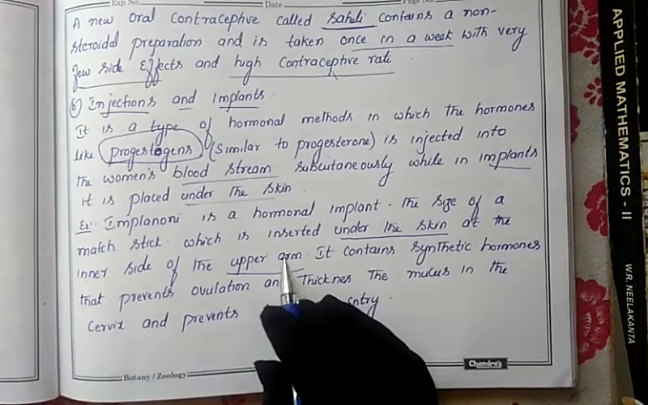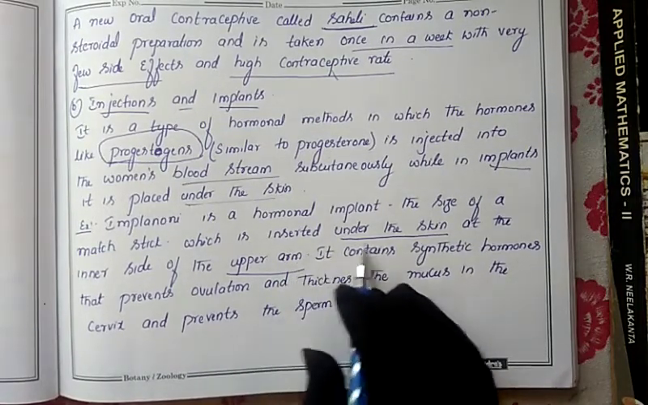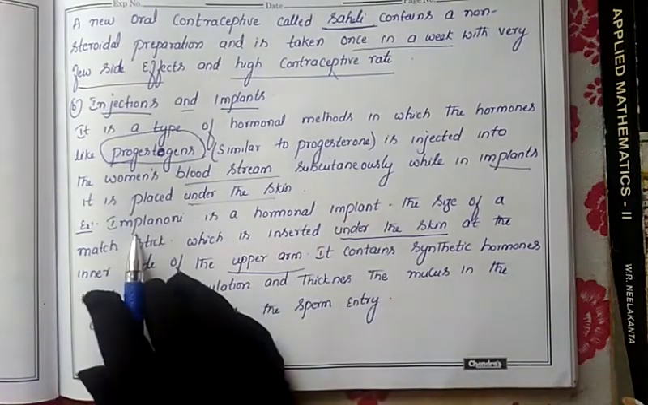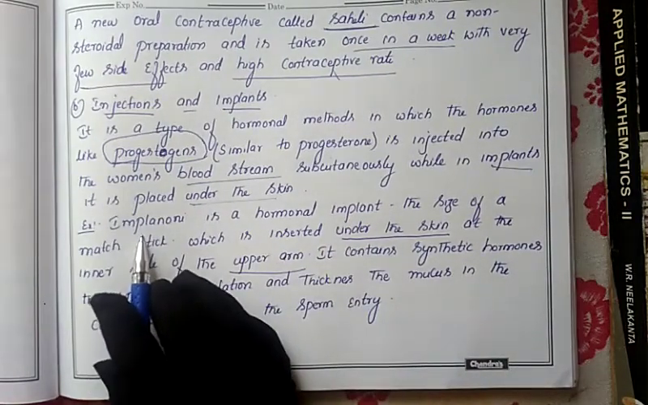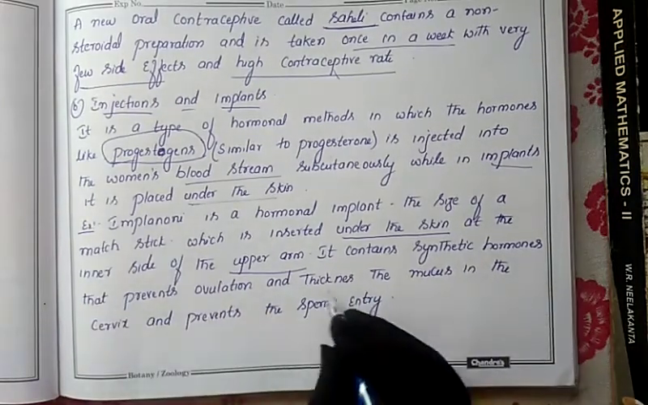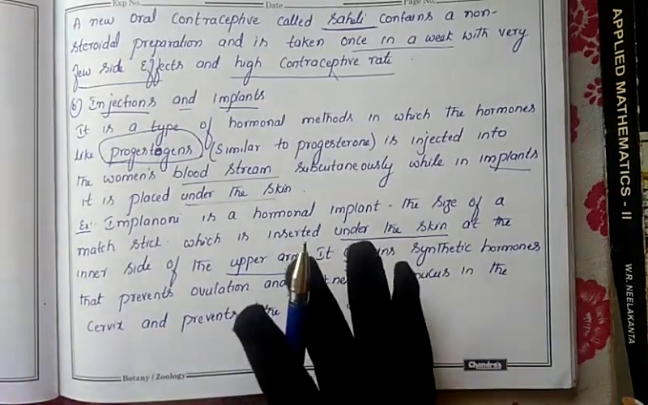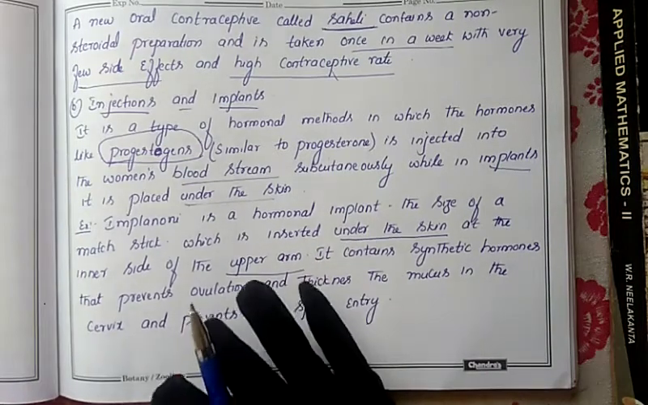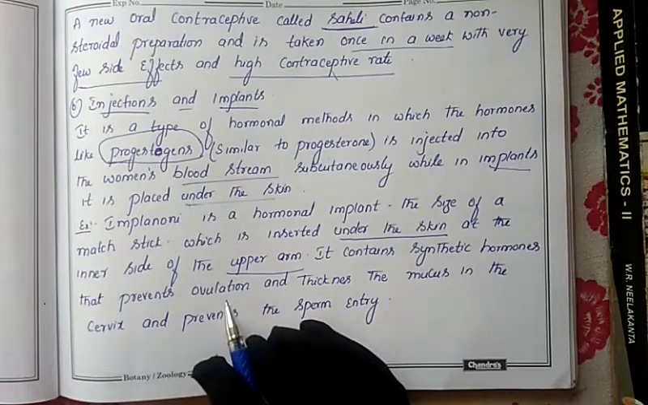So the upper arm is there, no? In that upper arm, under the skin, these implants will be given. The implant name is Implanon. It contains synthetic hormones and prevents ovulation and thickens the mucus. The same effect will occur here, like how oral pills affect ovulation. In the same manner these hormones will also affect ovulation.